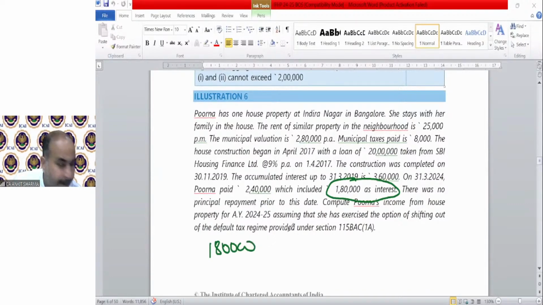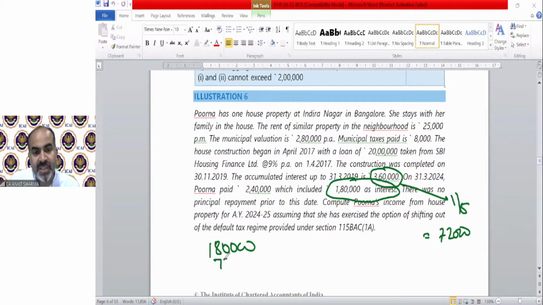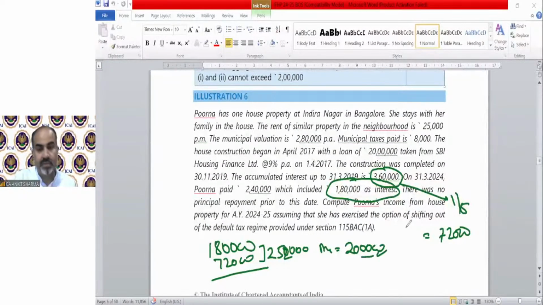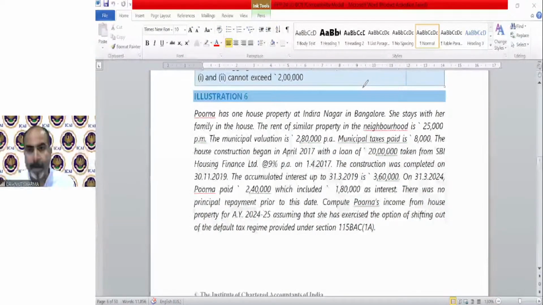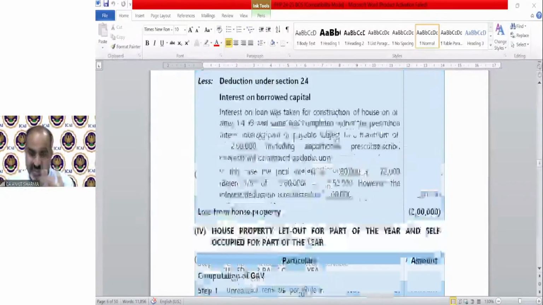And we need to find out the PPI interest. The accumulated interest has been given in the question, 360. That is pre-construction period interest. 1/5 of 360, that will be 72,000. So PPI interest will be 72,000, so the answer will be 2 lakh rupees loss. Here's the solution. You can see that.